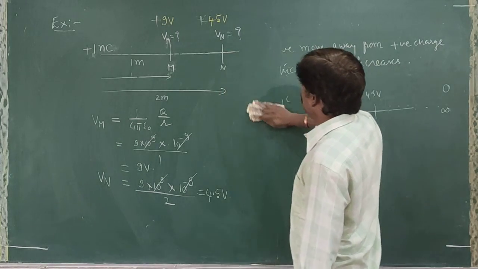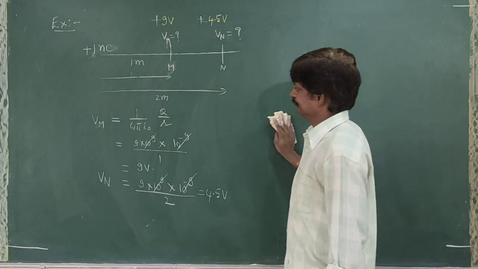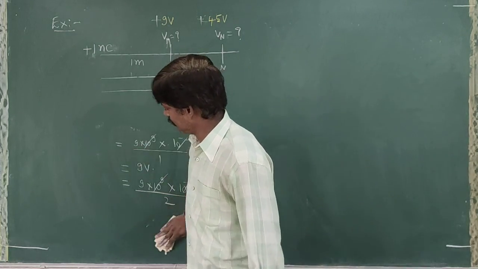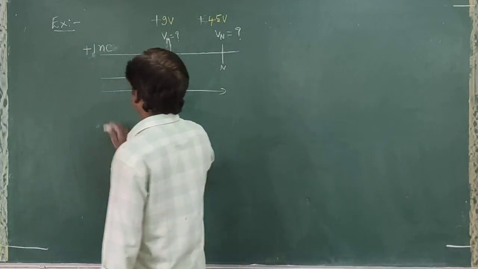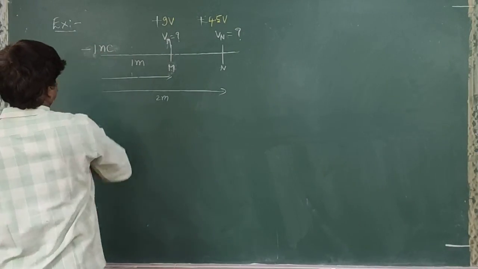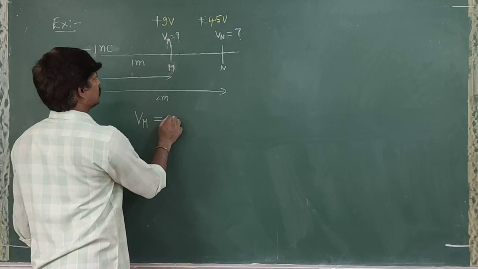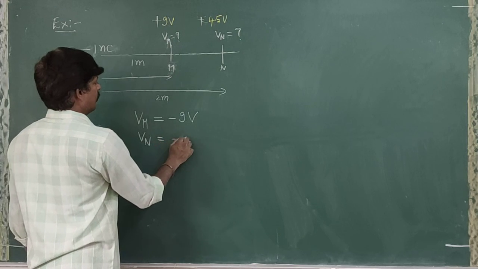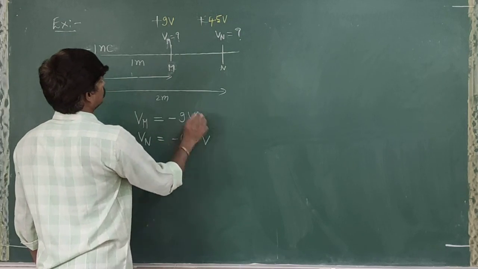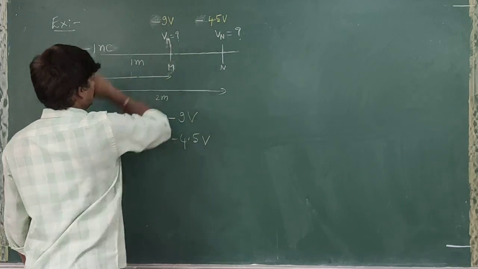Now, if I say, instead of positive charge, let us take a negative charge. Let's say this is minus 1. If this is minus 1, potential at point M becomes minus 9 volts. Potential at point N becomes minus 4.5 volts. So this one will become minus, this one also will become minus. Another example.